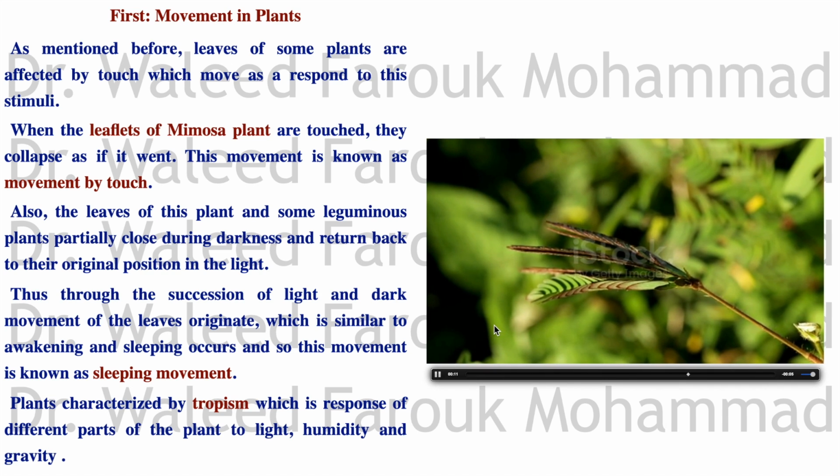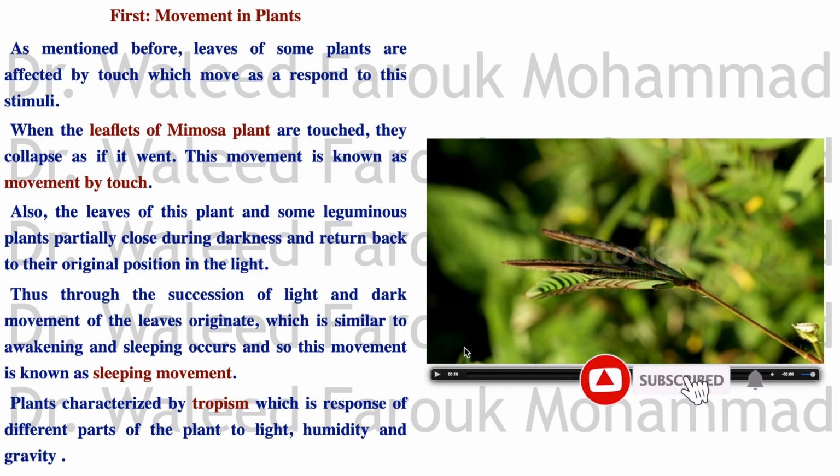Also, the leaves of some plants open or collapse due to light or dark. I mean, they respond to the sunrise and sunset, light and dark. With the sunlight it is as if they are awake, and with the sunset as if they are sleeping. This is called the sleeping movement. So we have the movement by touch, like in the mimosa plant. We have movement due to a response to light or dark. This is called sleeping movements.